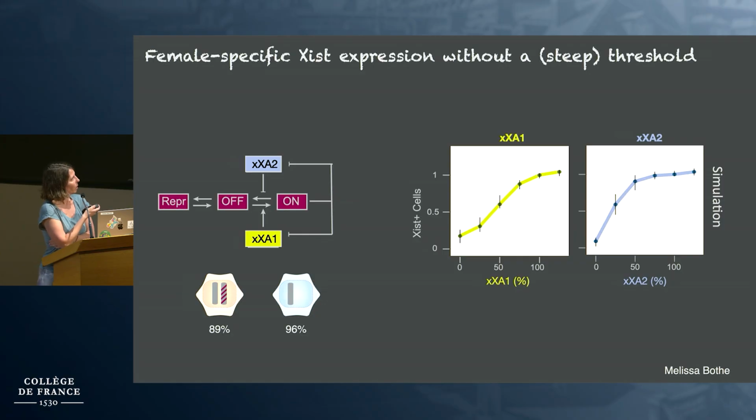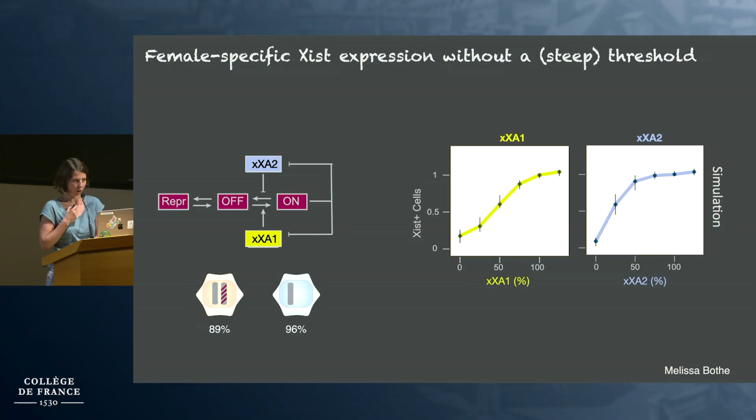And so if you simulate this kind of gradual knockdown experiment I showed you with the model, we see that we don't see a steep threshold, but, a bit similar to the experimental data, there is a more gradual response, and there's also a bit of difference between these two factors. So in principle, I think what this analysis shows is that we can have female-specific expression if we assume two regulators without assuming very strong cooperativity.